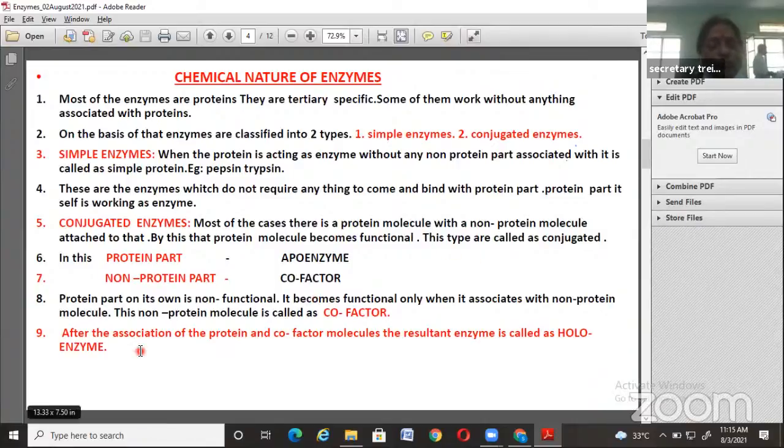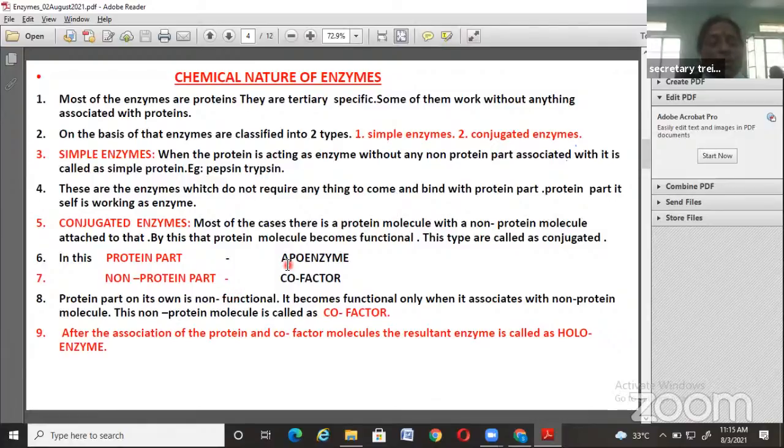In this conjugated enzyme, the apoenzyme remains non-functional, inactive, or functionless until the non-protein molecule associates with it.